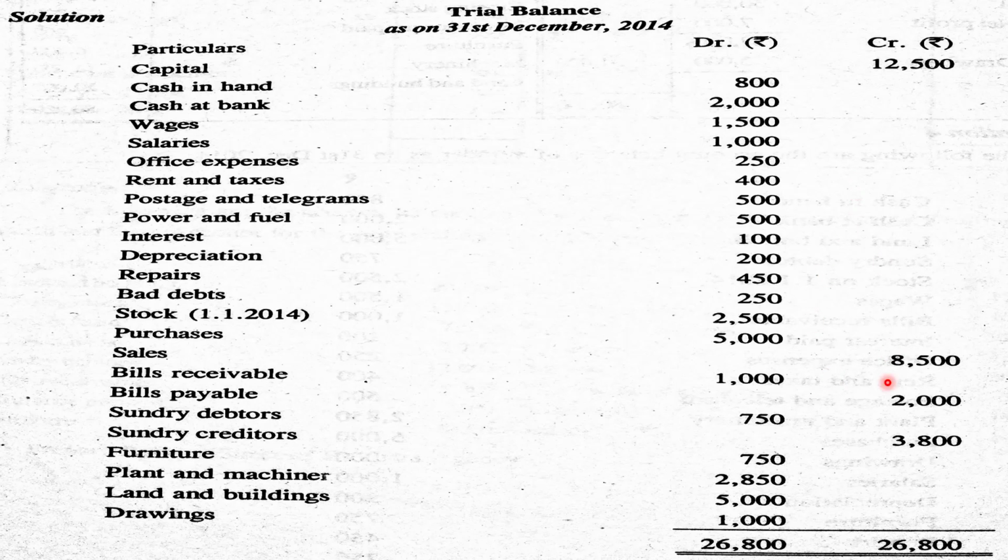Then the trial balance is totaled, and if both sides are tallied or both sides are equal, we can say that it is arithmetically correct. So trial balance is a statement prepared to find out the arithmetical accuracy of the accounts prepared. So if both sides are equal, we can say that it is arithmetically accurate.